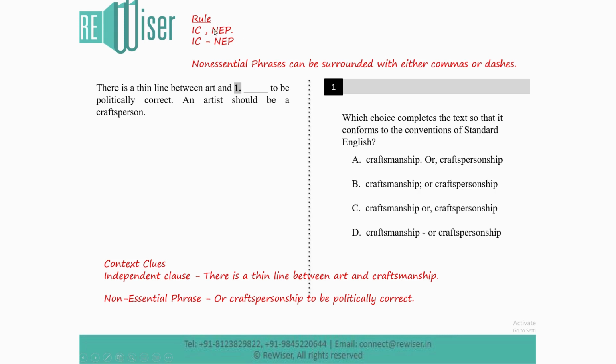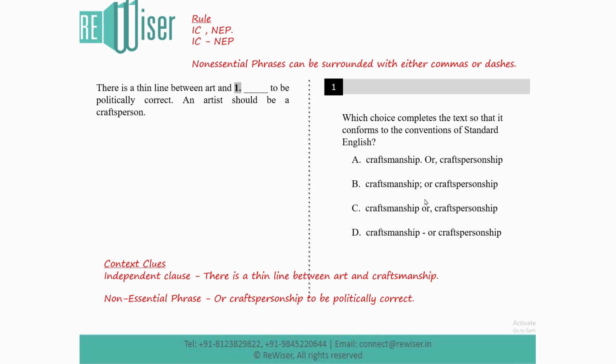Now what is the difference between using a comma and a dash? A comma tells you that the phrase is non-essential, completely useless. The dash tells you that the phrase is important. The dash tells you that the author wants to emphasize the phrase, right? So when a non-essential phrase has to be emphasized, or spotlighted, then we use the dash. If a non-essential phrase is useless, then we use the comma. So either one would be correct. Let's see what the options are.